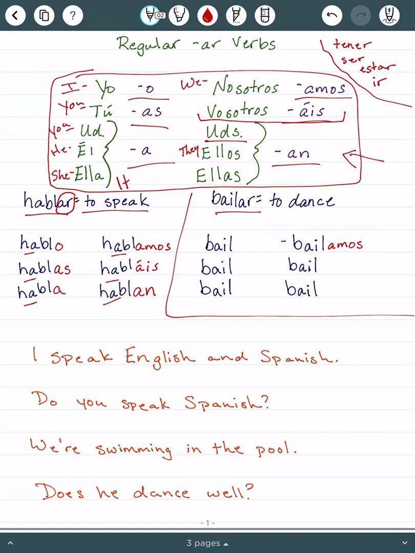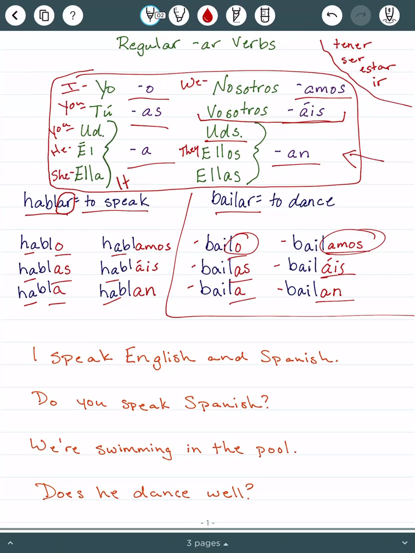If I want to say you are dancing, you is tú, add as, bailas. If we want to say he is dancing, that one goes here, baila. You all are dancing is here, add an N, bailan. If I want to say y'all are dancing in Spain informally, áis, bailáis. And if I want to say I am dancing, add an O, bailo. So it's the same endings no matter what the verb is. So anytime I say I am doing the action, it's going to end in O. Anytime we are doing the action, it ends in amos, and so on.